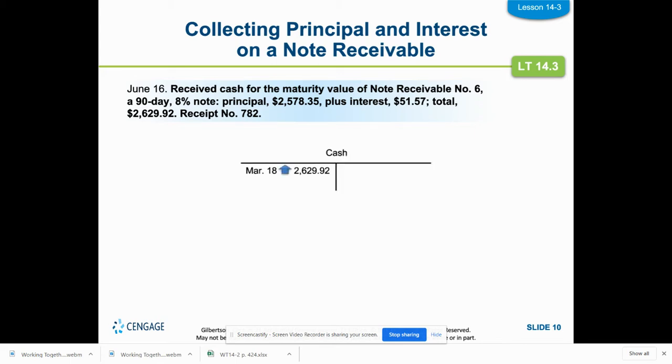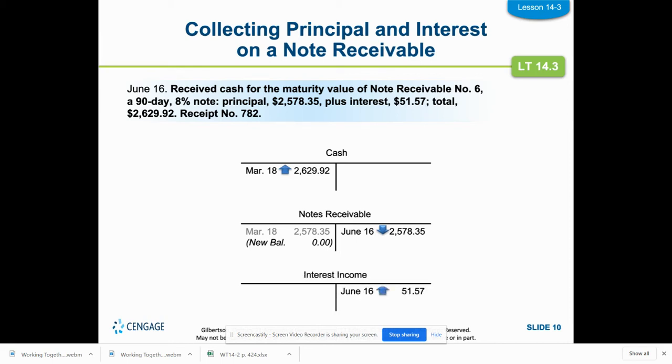We need to debit our cash. We're getting cash in of the total amount. But we are crediting notes receivable. They don't owe us that principal amount, but we also need to credit revenue. Remember, sales is always a credit. Well, any revenue is a credit. So interest income is going to go up with a credit for the interest amount.